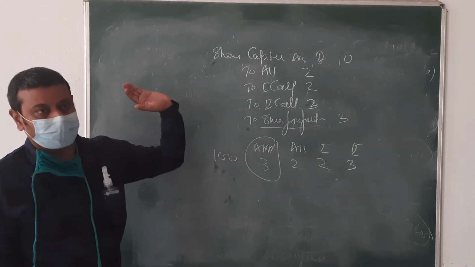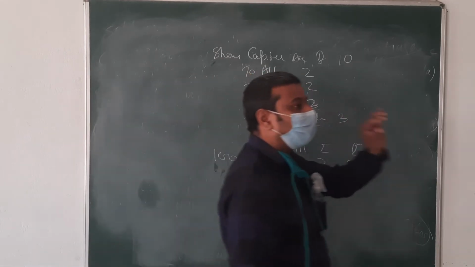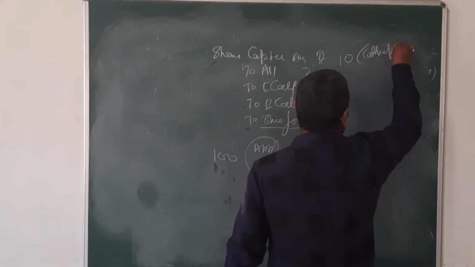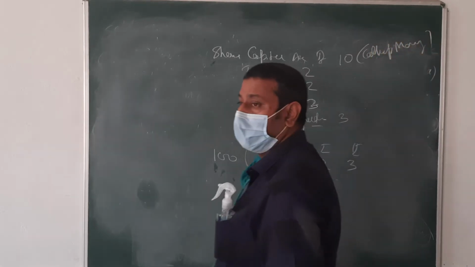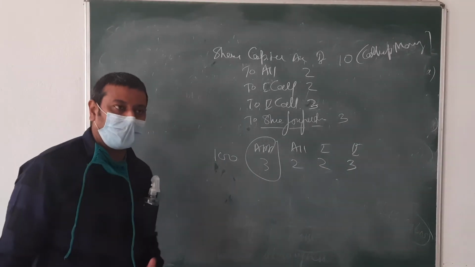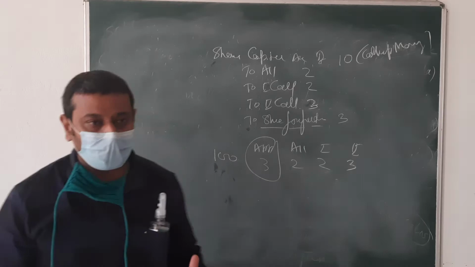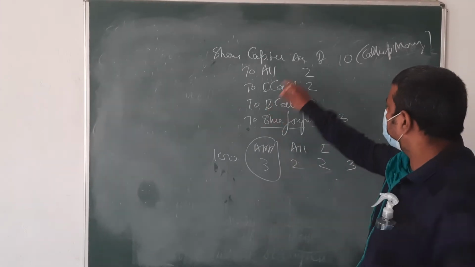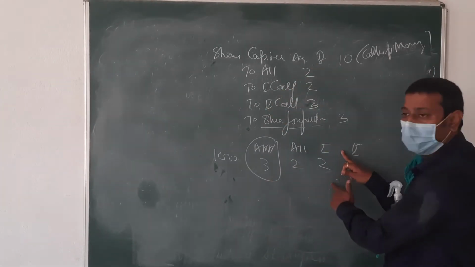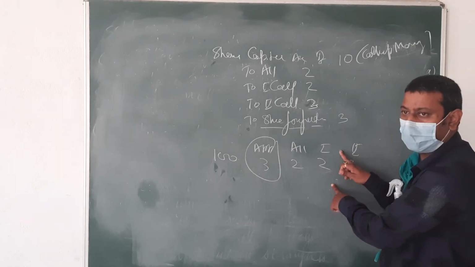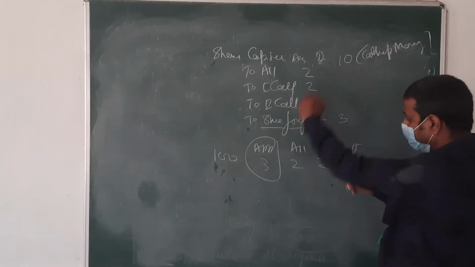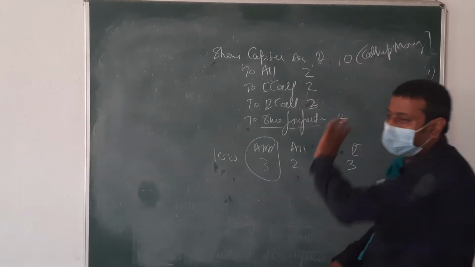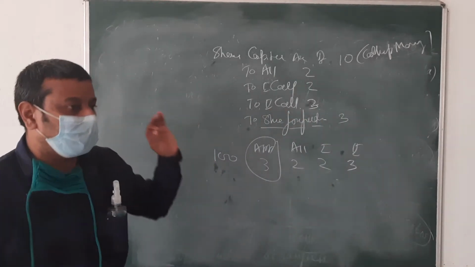Just see this entry. It's very important. In share capital, we enter the called up money. Write down: called up money, the amount you are going to call. If you are calling the full amount, it is 10 rupees. If you are calling only up to the first call, then 7. If you are calling only up to this, then only 5. It means in share capital we enter the called up money.